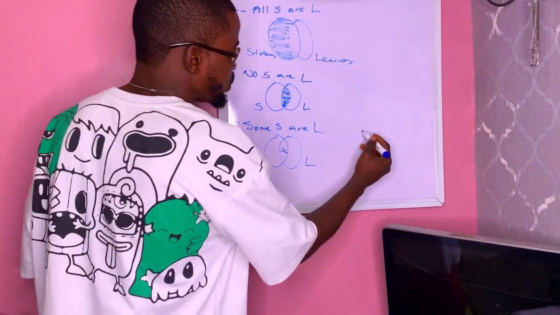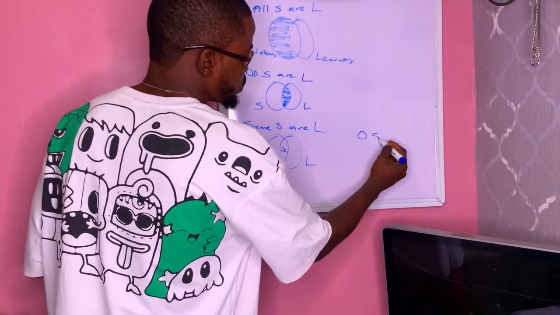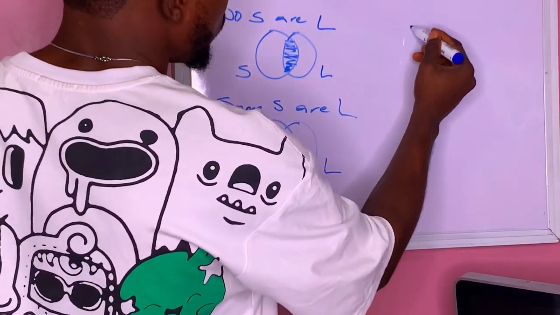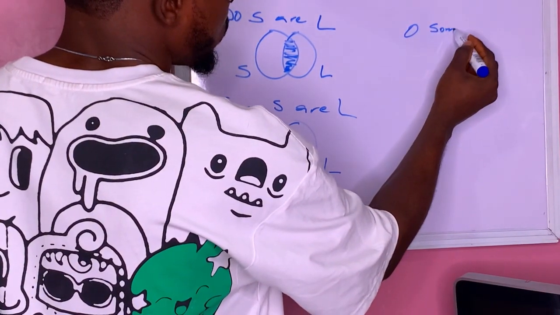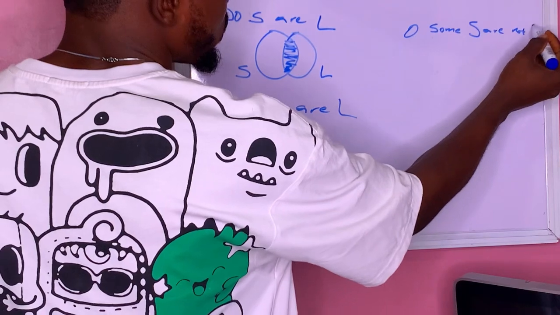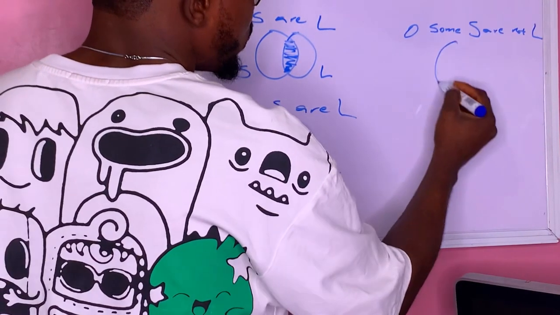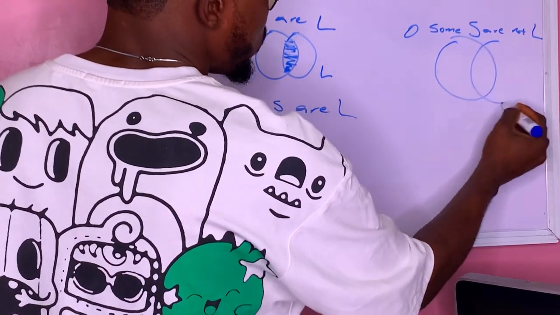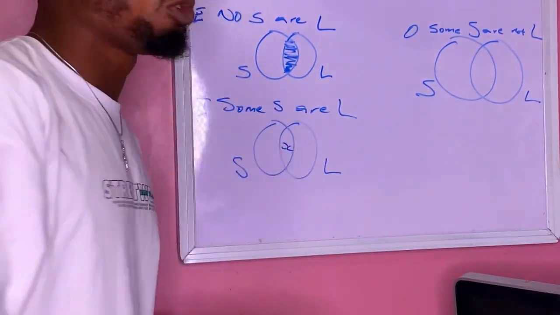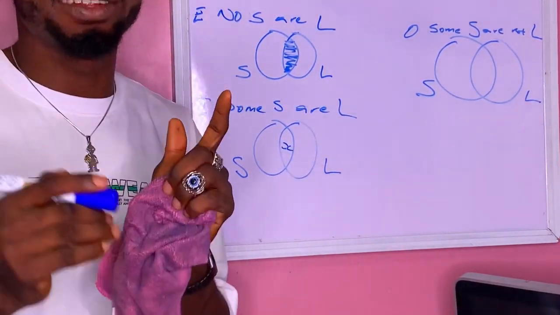So let's write the O proposition. Some students are not learners. This is the space of students, this is the space of learners.